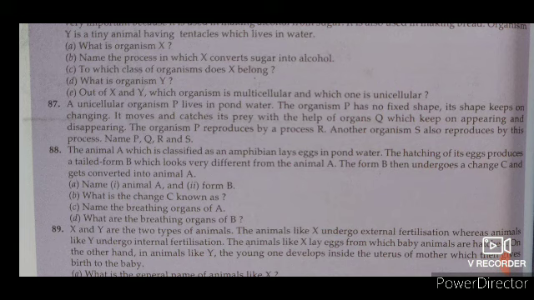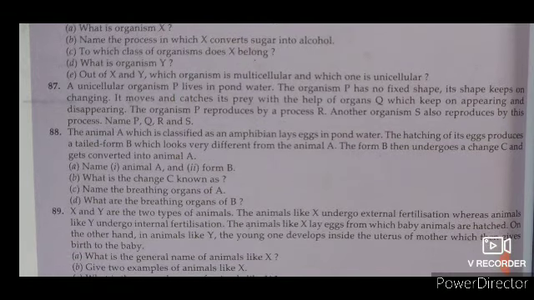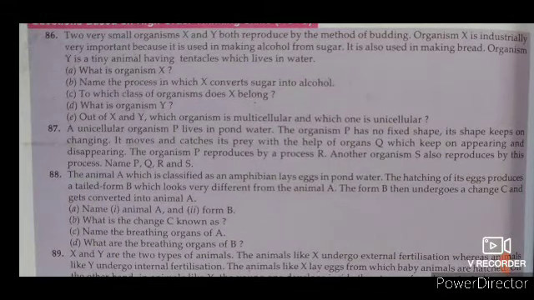Okay, so if you have to tell the characteristics of fungi, they have a cell wall, they have nucleus, and they have no chloroplast. Next one, in D parts, what is the organism Y? Y organisms क्या है students? What is organism Y? Y is a hydra, because in case of hydra budding process can be seen, that is the process of asexual reproduction.